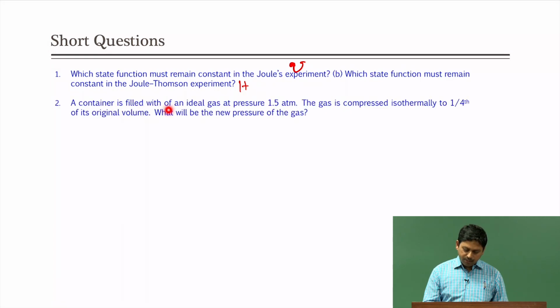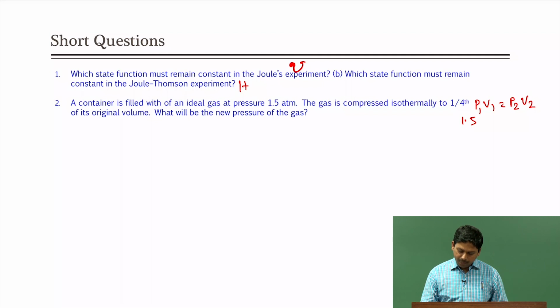Second one, a container is filled with an ideal gas at pressure 1.5 atmosphere. The gas is compressed isothermally to 1/4 of its original volume. What will be the new pressure of the gas? So, initial pressure, okay. Now you see we are talking about an ideal gas, so you have to use the ideal gas equation PV equal to nRT, or P1V1 equal to P2V2, and we know that initial pressure is 1.5 atmosphere.